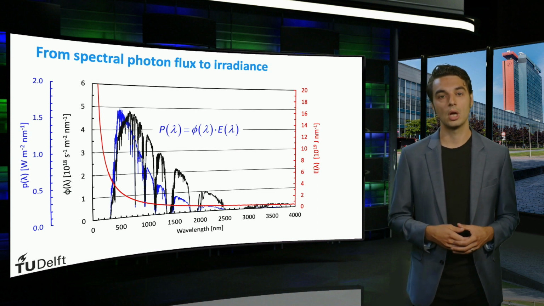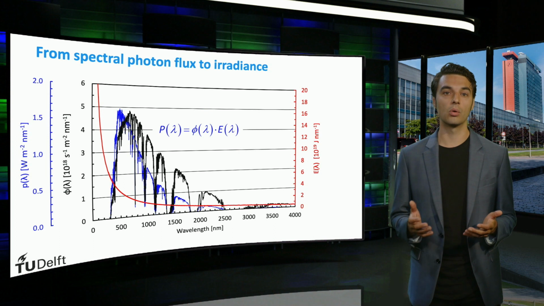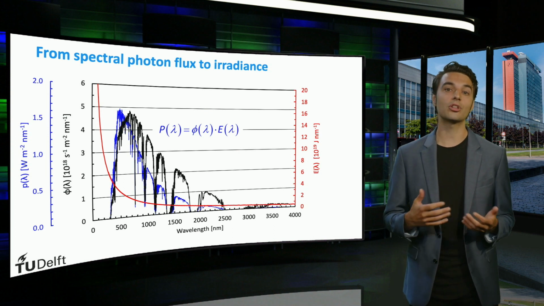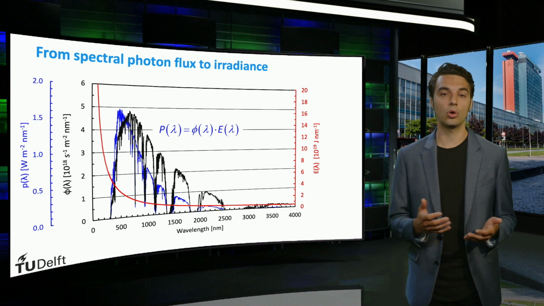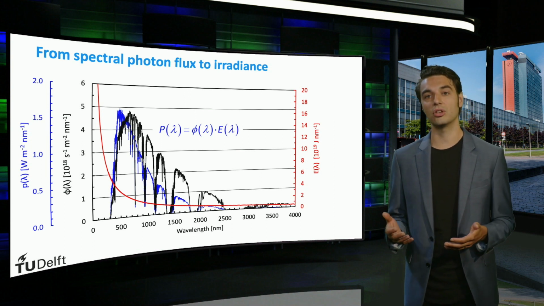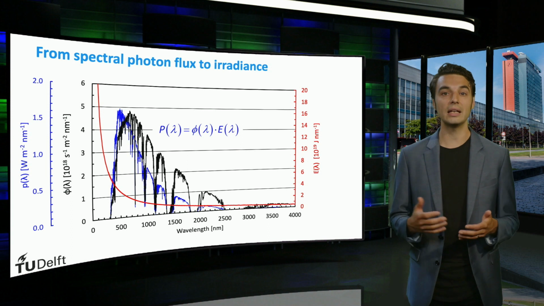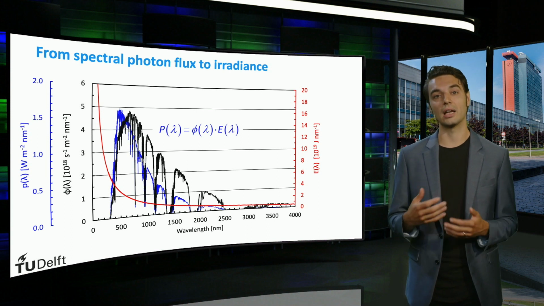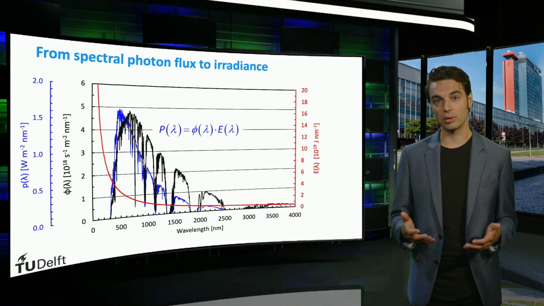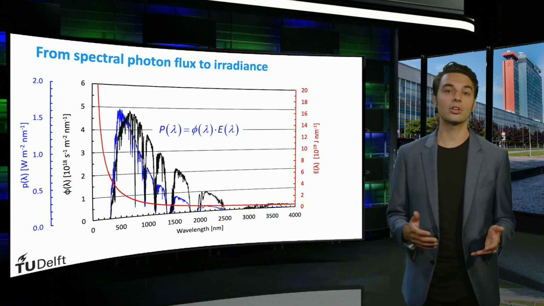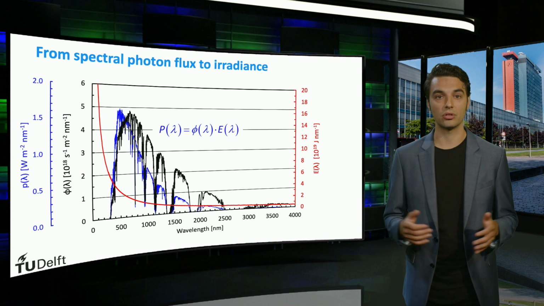energy. Due to the highly energetic lower wavelength photons, the highest power density of the AM 1.5 spectrum occurs in the visible 400 to 700 nanometer region rather than the 600 to 900 nanometer region where the highest photon flux occurs. We can obtain the irradiance from the spectral power density by integrating over the full wavelength range.